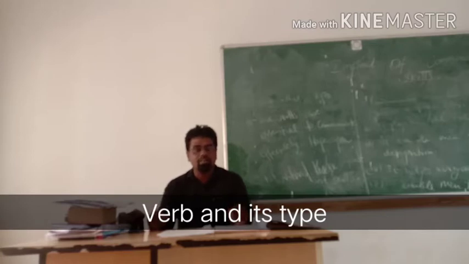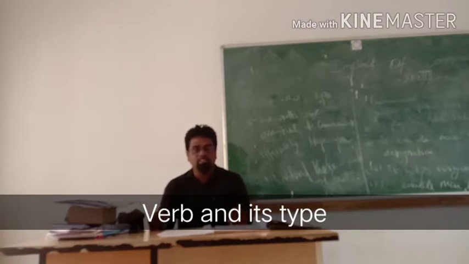Now so far we have discussed the importance of transitive verb, how transitive verb plays an important role with the help of object. Without the object, you cannot make a sentence. So object is very essential to receive the action.